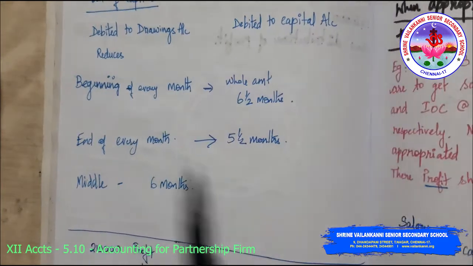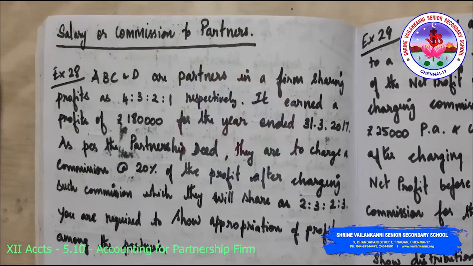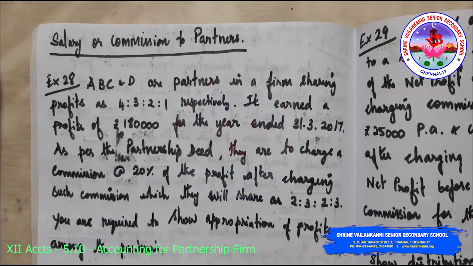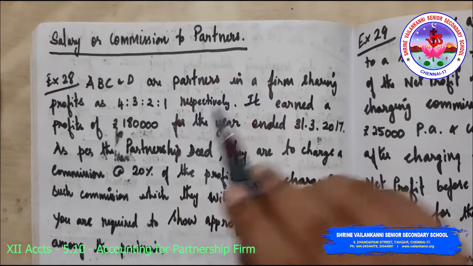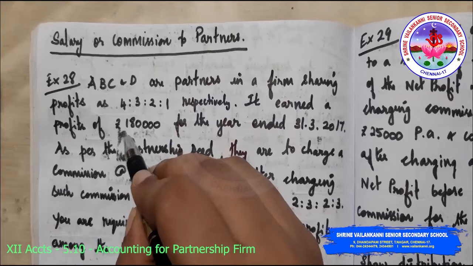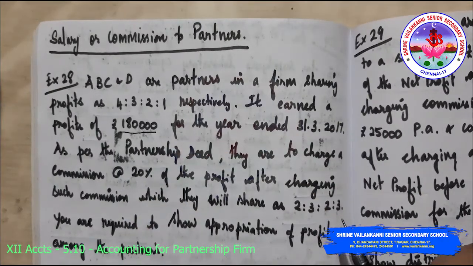So I have taken a few problems. Exercise problem 28, salary or commission to partner. A, B, C, D are partners in a firm sharing profits in the ratio of 4:3:2:1 respectively. It earned a profit of 1,80,000 for the year ended 31/3/2017.